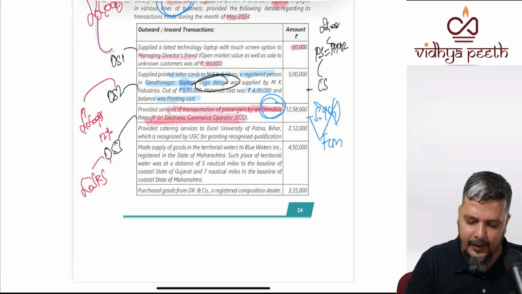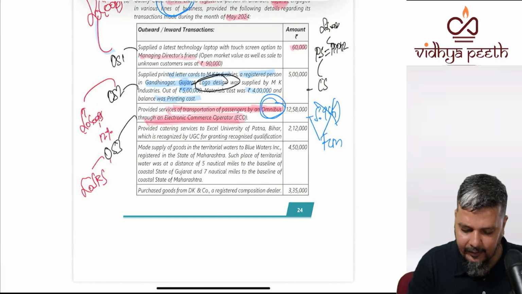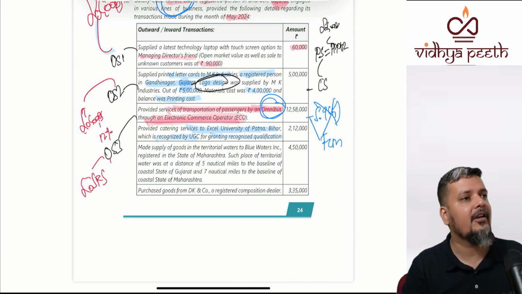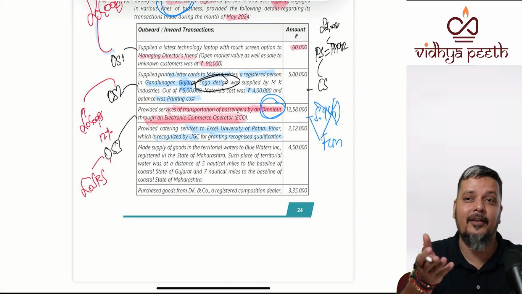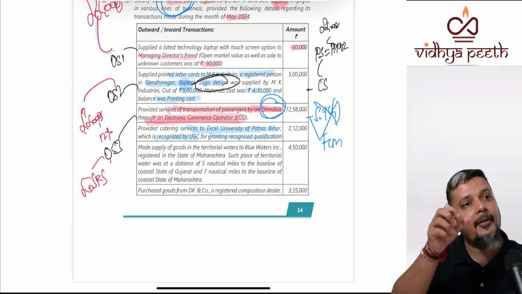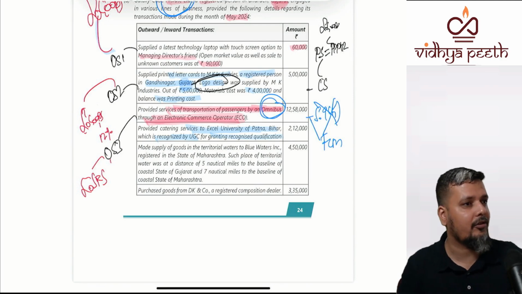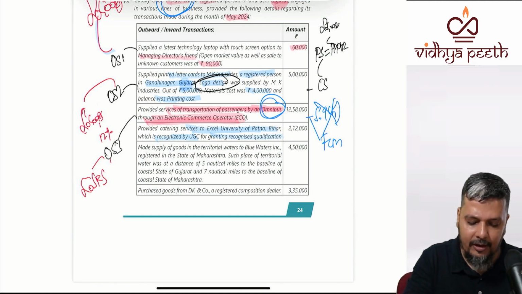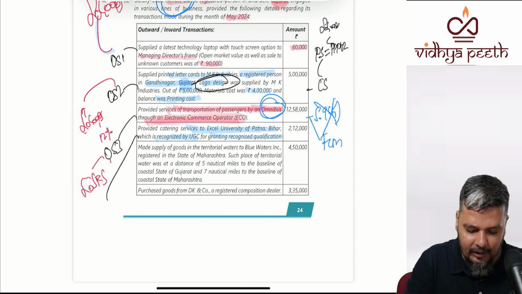Next, provided catering services to Excel University Patna, which is recognized by UGC. So education institutions are of three types. One of the important lists of exemption notification was education. Category A, Category B, Category C. Category A, preschool, schools. Category B, colleges, universities. Right. Now this is not provided by educational institution, it is provided to educational institution.